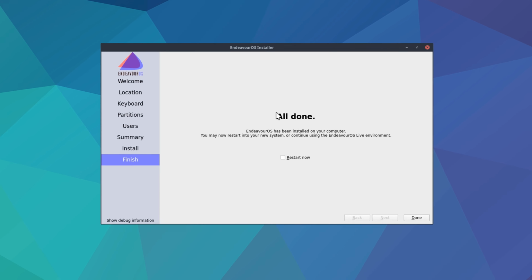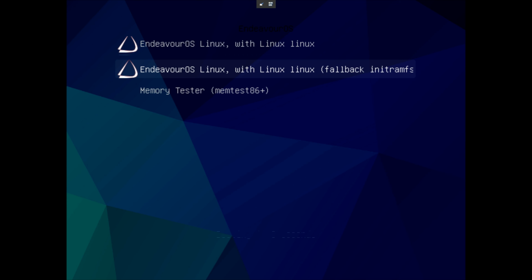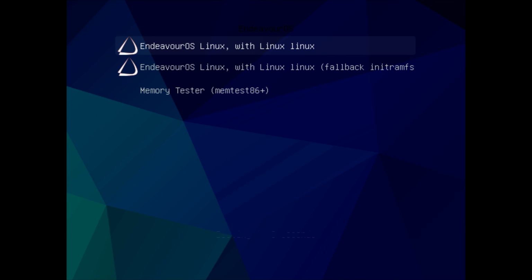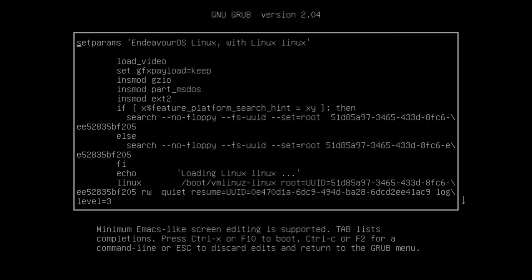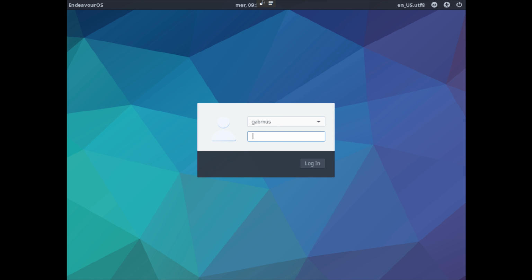All done. So the installation apparently went well, so we're just going to restart the system now. There we go. So this is the actual bootloader. Looks like Grub, and it is Grub. So we're just going to choose the default option, of course. And of course the resolution is still wrong, but whatever.